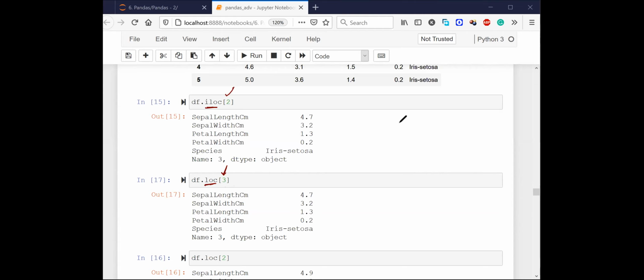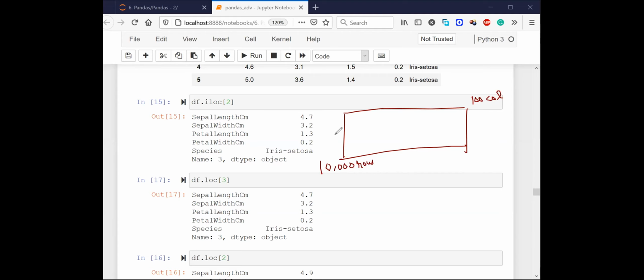All right. So somebody is asking which one is actually preferred, iloc or loc. So it depends on the situation. No, there is no advantage or disadvantage of using one of these things. It all depends on the situation. Let's say there is a very big table in front of you, maybe containing 100 different columns, right? And maybe 10,000 different rows. 10,000 rows are there, and 100 different columns are there.